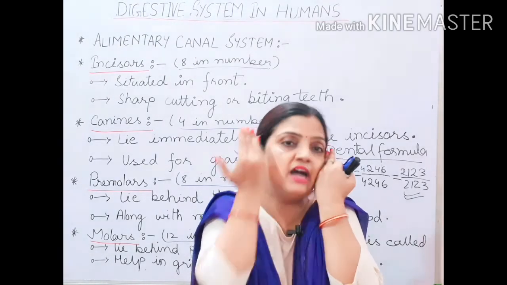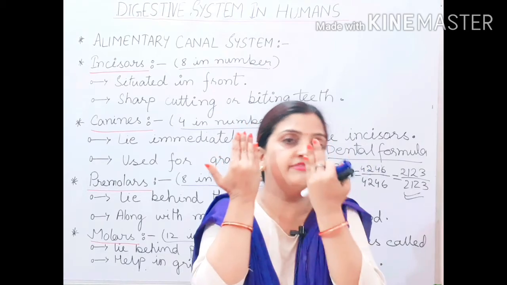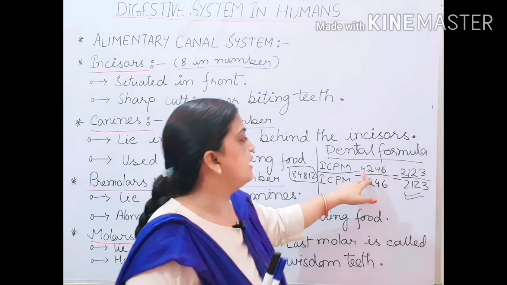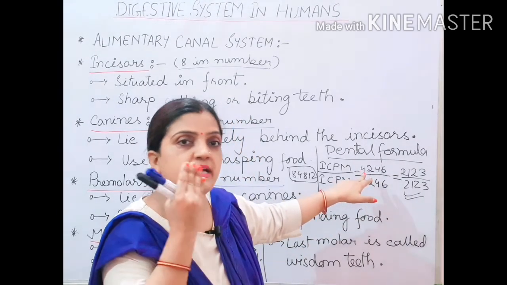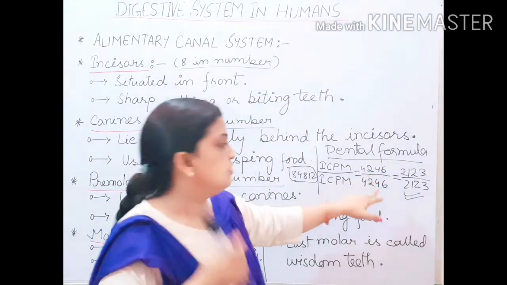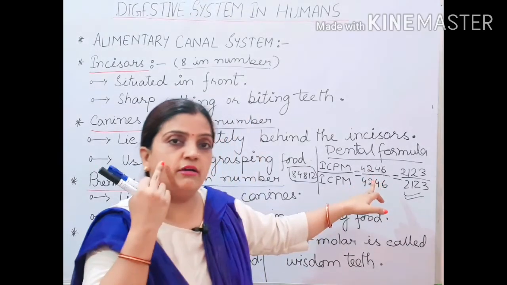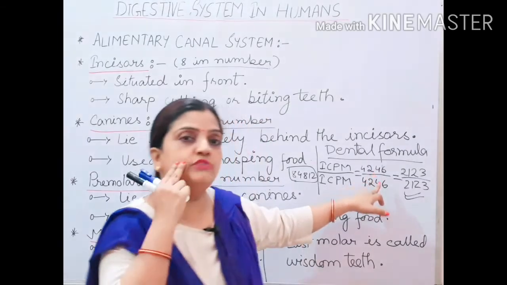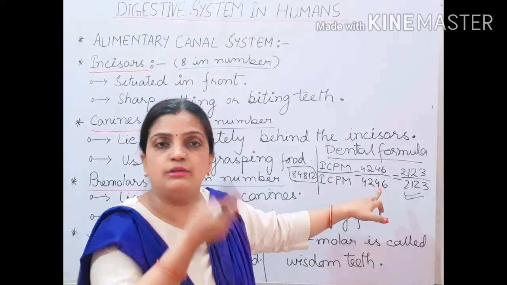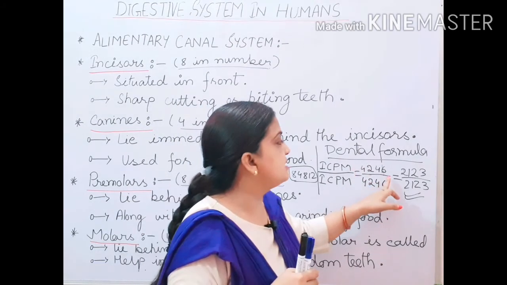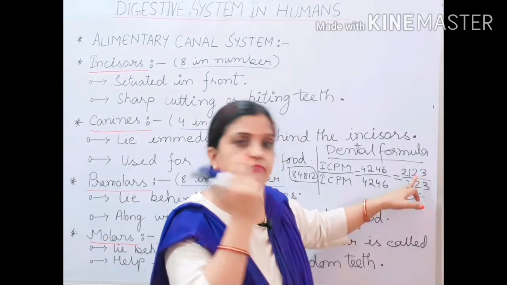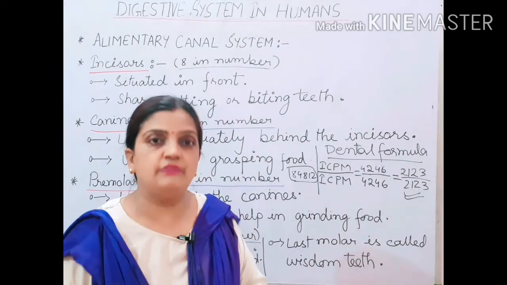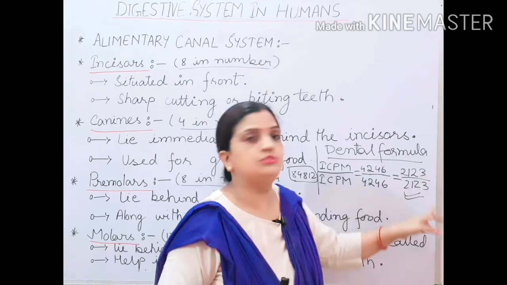So 2 incisors will be on the left and 2 on the right. One canine will be on the right side, one on the left side. From the 4 premolars, 2 will be on the right side and 2 on the left side. From the 6 molars, 3 will be on the right side and 3 on the left side. Hence your dental formula is 2 1 2 3. Hope children this is clear to you all.